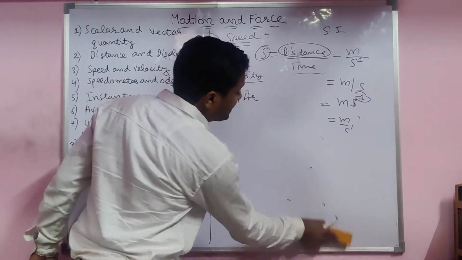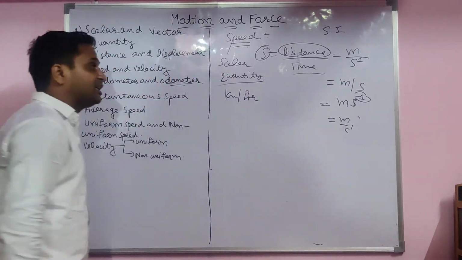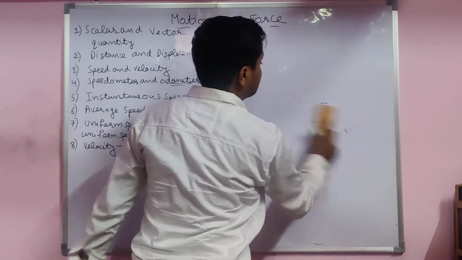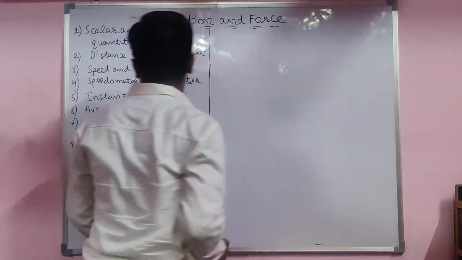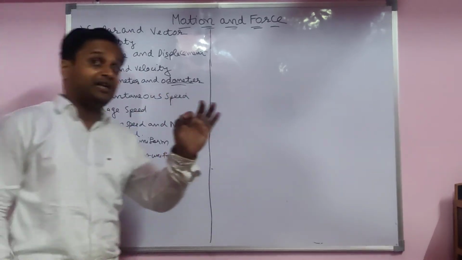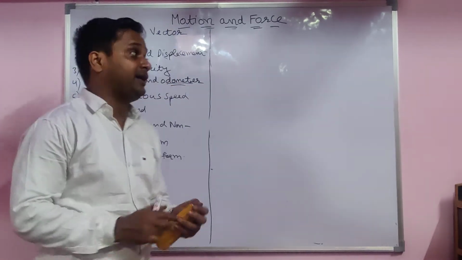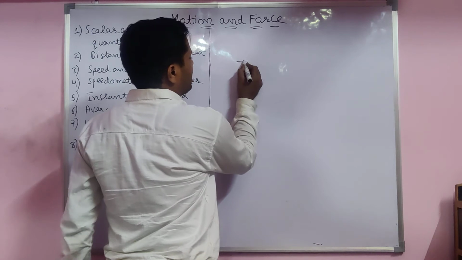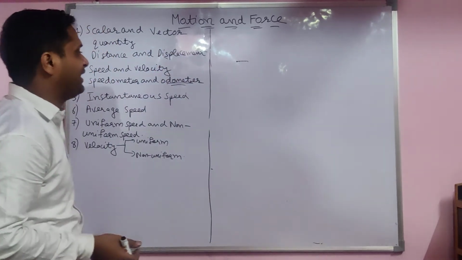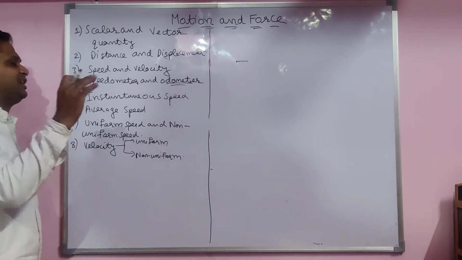Now we see that speed is a scalar quantity, I already told you. Now we have to discuss instantaneous speed. A speedometer measures the speed at every point, from one speed here, here, every point. That is the instantaneous speed. The speedometer measures the instantaneous speed.